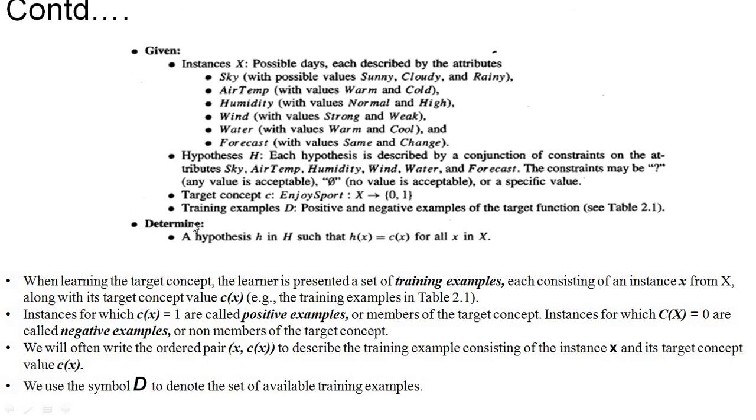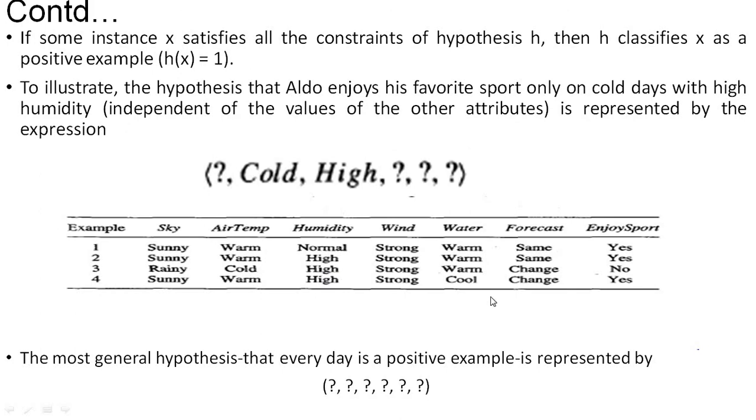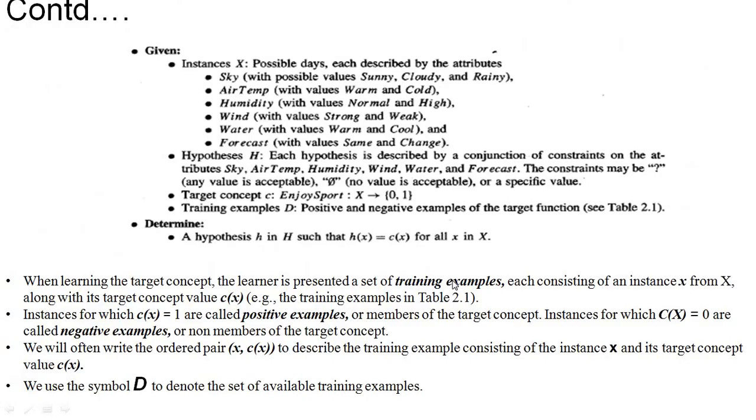Then you know what our target concept is. Our target concept is whether Aldo can enjoy the sports or not, and from the target concept we are getting only 2 values. It is a boolean valued function, either 0 or 1. 0 means he cannot enjoy the game, 1 means he can enjoy the game. We are providing the training examples: in the table we have provided 4 training examples. Out of that, 3 are positive and 1 is negative. The third hypothesis is negative over here.